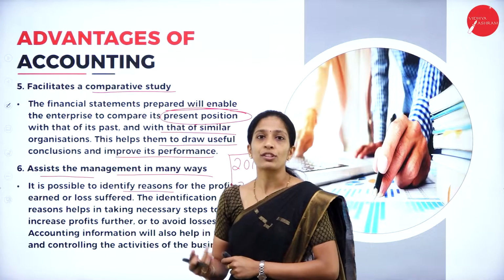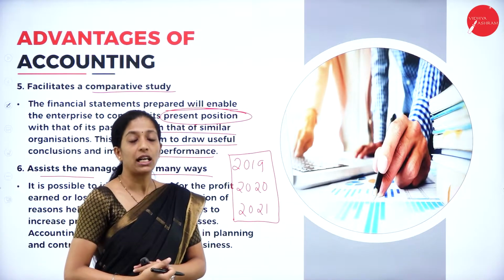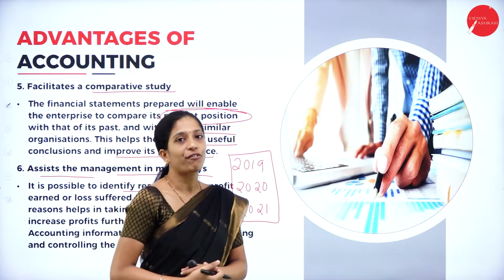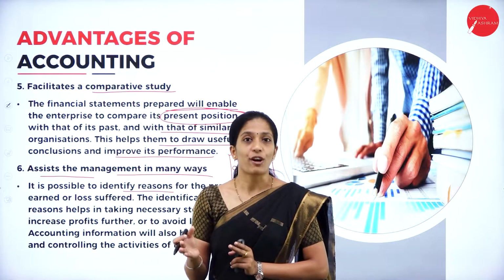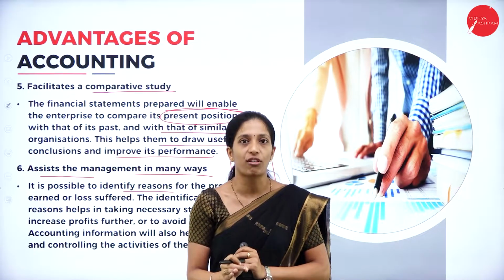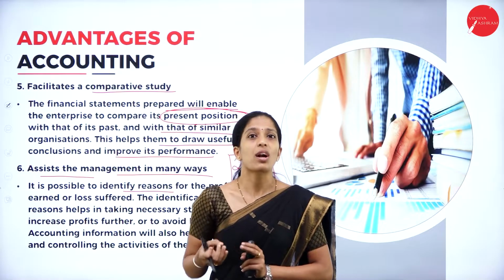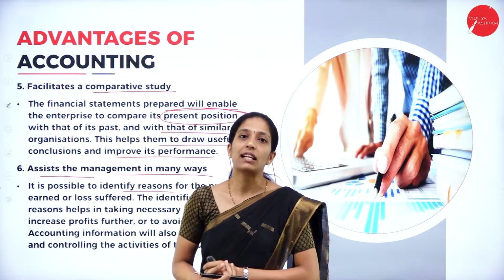So, if we maintain proper books of account, at the end of the financial year we'll come to know the net profit or net loss of the organization. Suppose it is net profit, what decisions have to be taken based on it? If it is net loss, then what improvements can be made in the future in order to increase the profit?